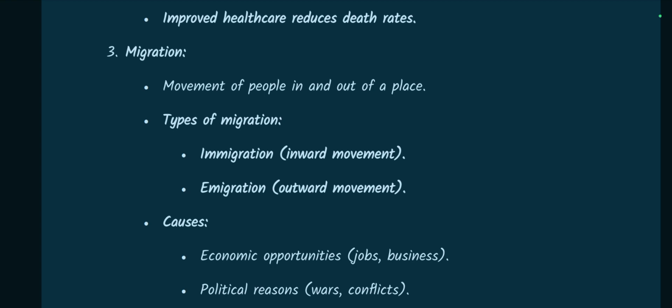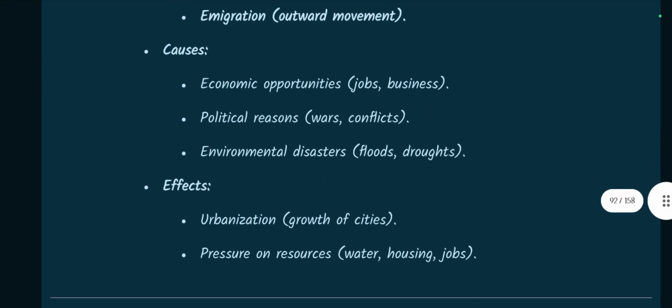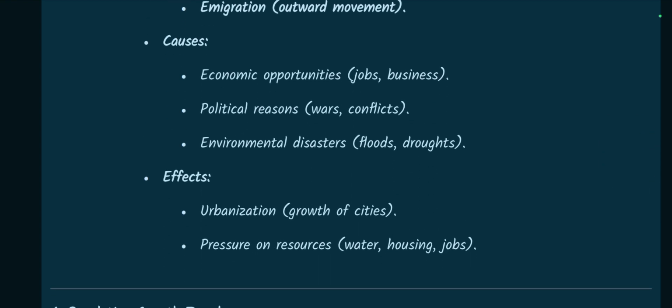Types of migration. Immigration means inward movement. Emigration means outward movement. Causes are economic opportunities like jobs and business, political reasons like wars and conflicts, environmental disasters like floods and droughts. Effects: urbanization means growth of cities, pressure on resources like water, housing, jobs.